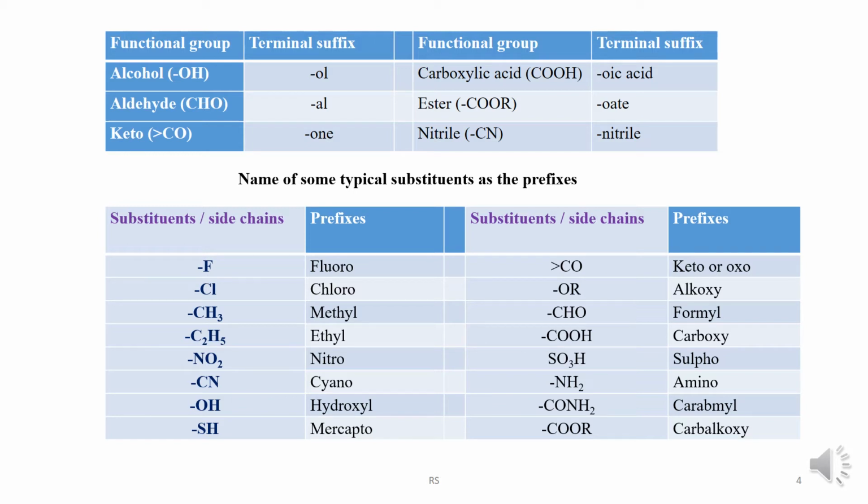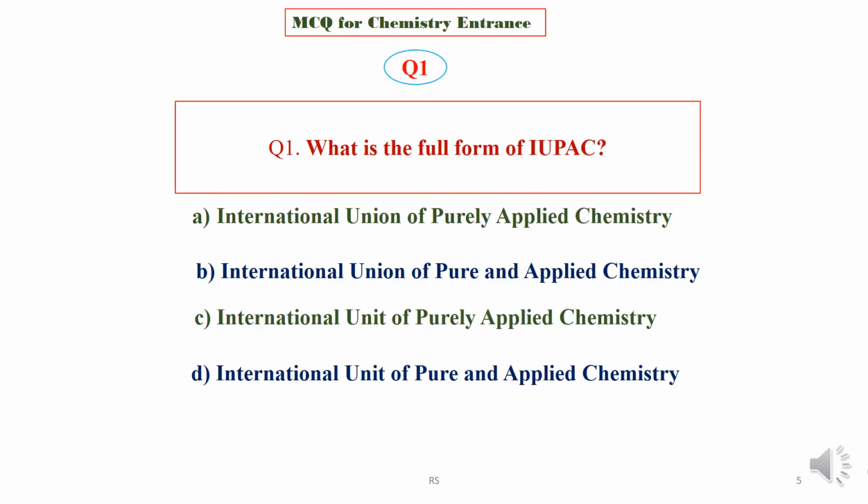Now we will go to the MCQ series. The first question is, what is the full form of IUPAC? There are four options. Option A, International Union of Purely Applied Chemistry. Option B, International Union of Pure and Applied Chemistry. Option C, International Unit of Purely Applied Chemistry. Option D, International Unit of Pure and Applied Chemistry.